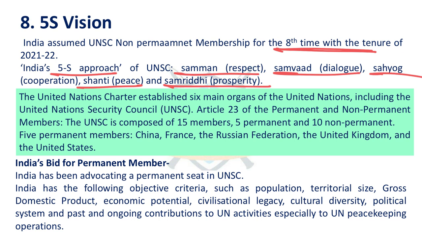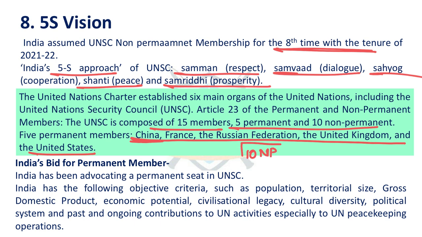United Nations Security Council is one of the 6 main organs of UN. It has 15 member countries, 5 permanent and 10 non-permanent. 5 permanent countries include China, France, Russia, UK and US. The 10 non-permanent members have a tenure of 2 years. India is elected as a non-permanent member for the 8th time. And India is asking for a permanent seat in UNSC, and it says these are all the conditions because of which UNSC permanent membership can be granted to India.